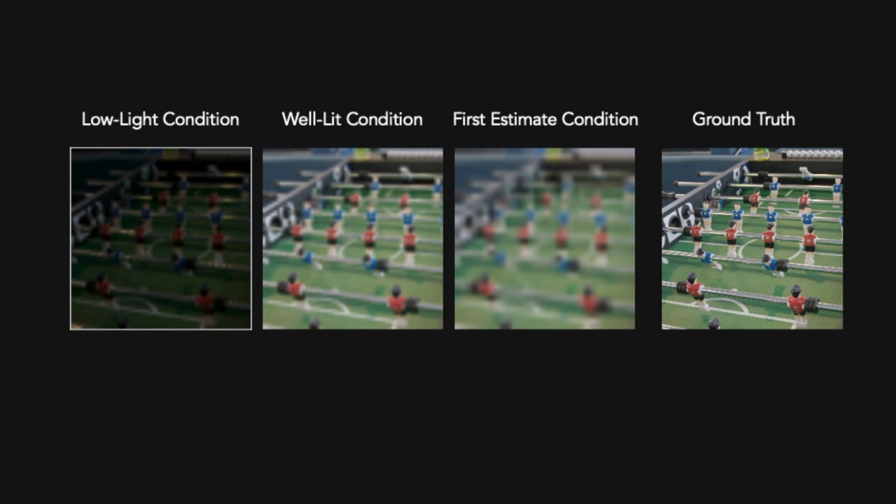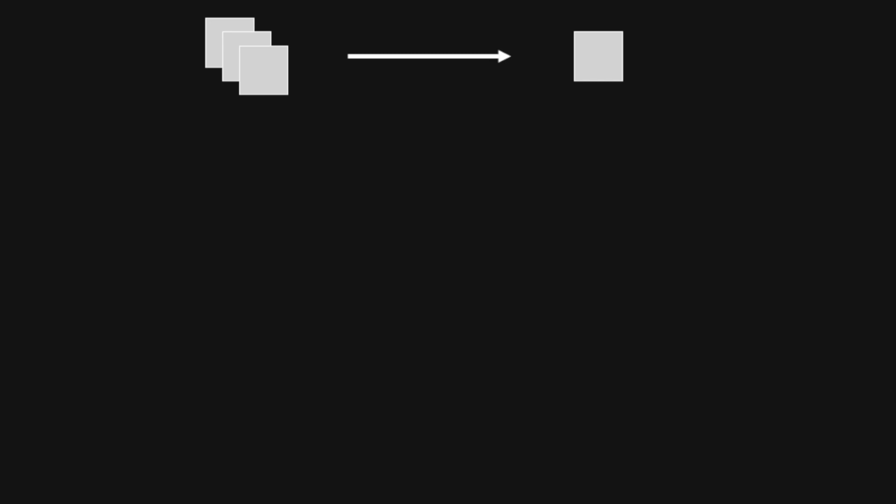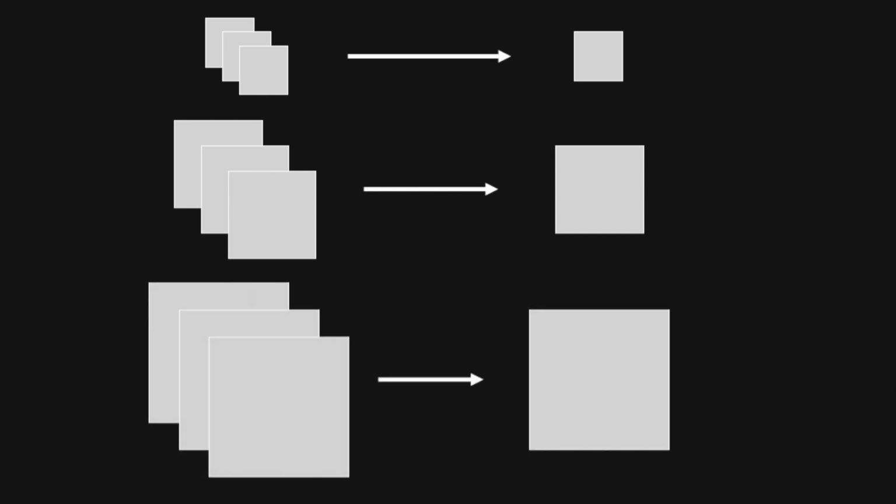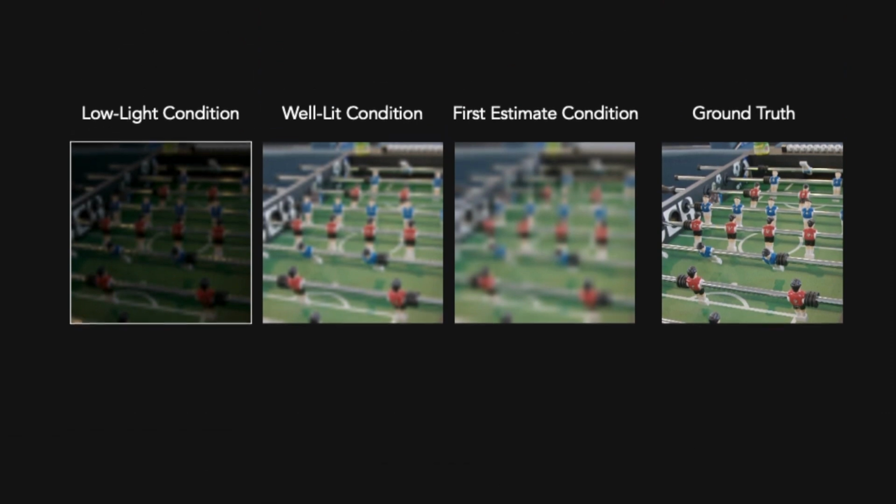We also note that training a diffusion model on large resolutions is incredibly computationally demanding. Thus, we opt for a multi-scale patch-wise approach, which in theory allows for reconstruction at any resolution. We take these three conditions, we break them into patches, and use them as conditioning estimates to denoise a noisy signal to our clean, well-lit image. We then compute a loss against the same patch from our ground truth well-lit image, and during every training iteration, we select a random scale to size the image and take 32 by 32 patches from.